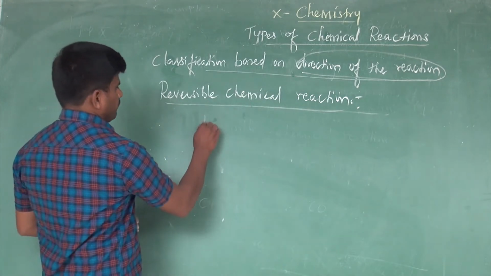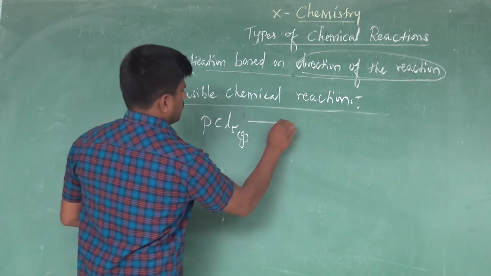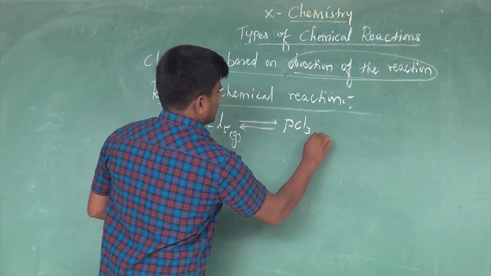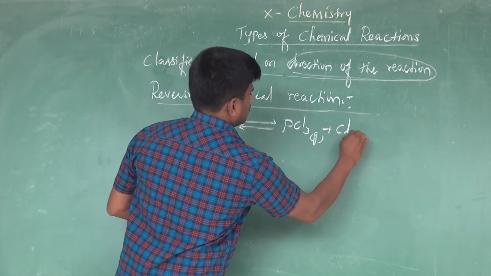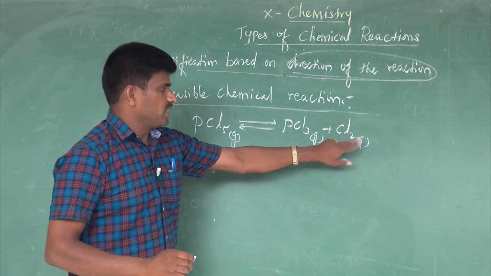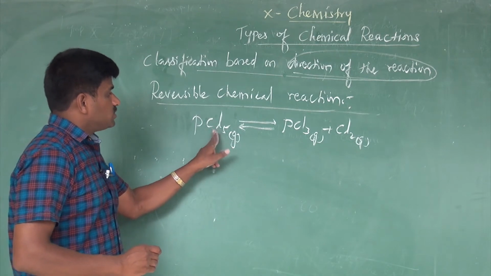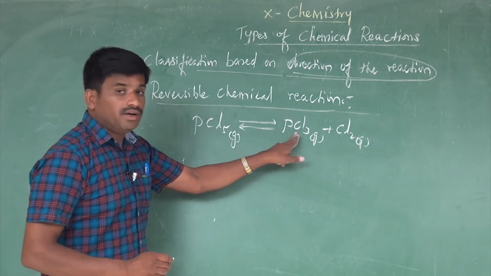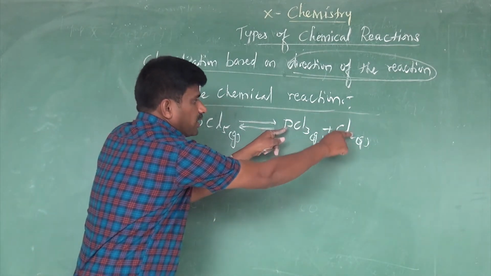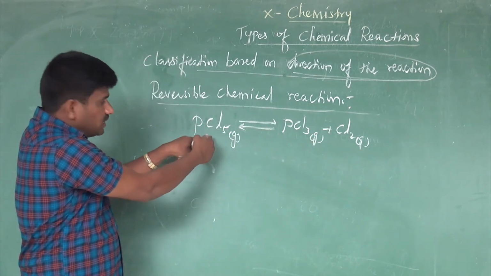For example, PCl5, this is in gaseous state. When PCl5 dissociates into PCl3 gas and chlorine gas, that is phosphorus trichloride and chlorine gas, by dissociation of PCl5, this is converted into PCl3 and chlorine. Again this product is interchanged. Again this product is converted back to the reactant, that is PCl5.